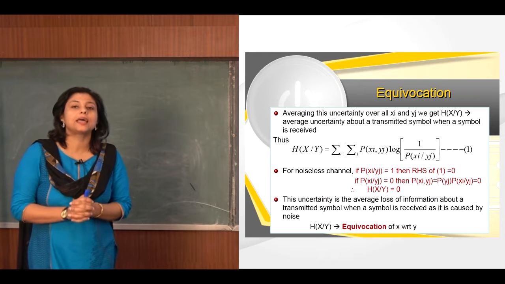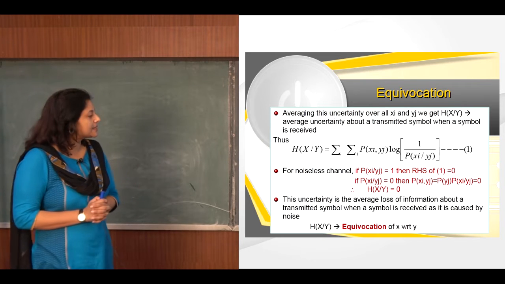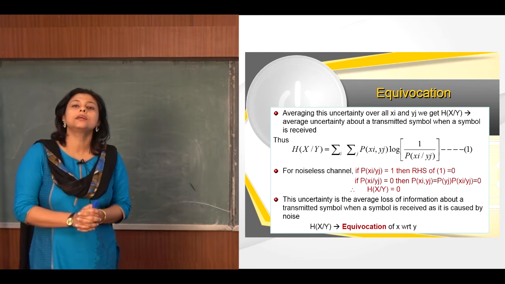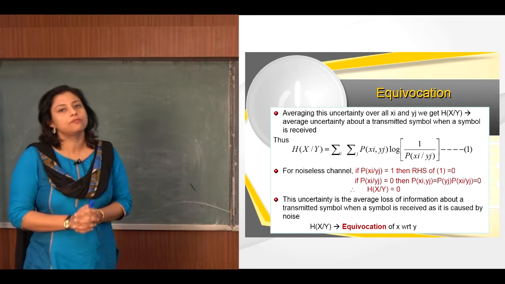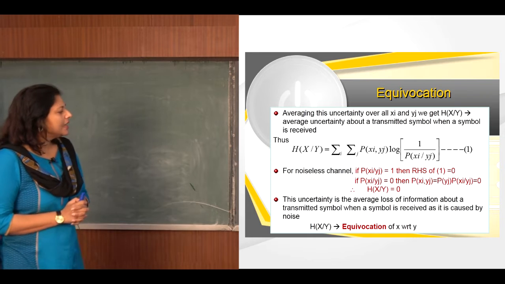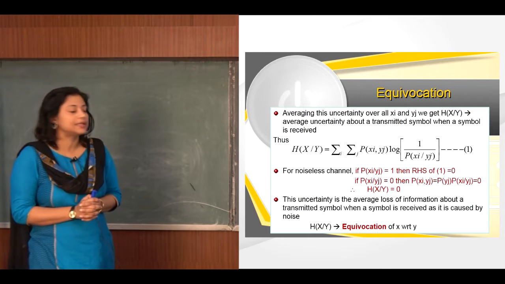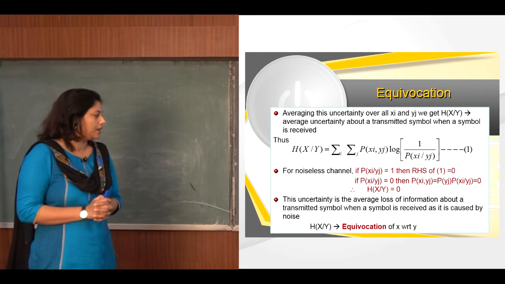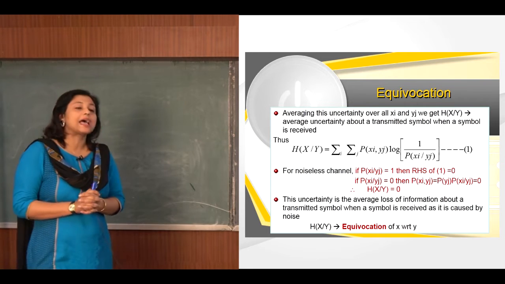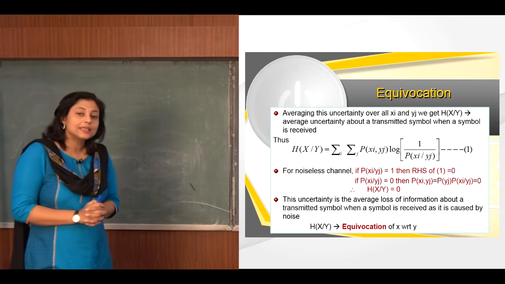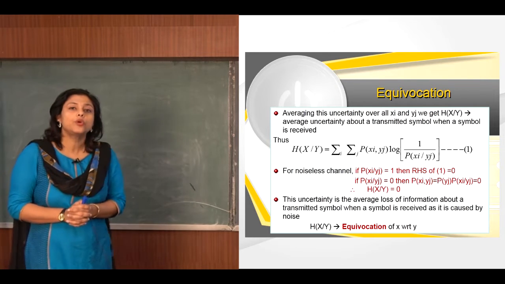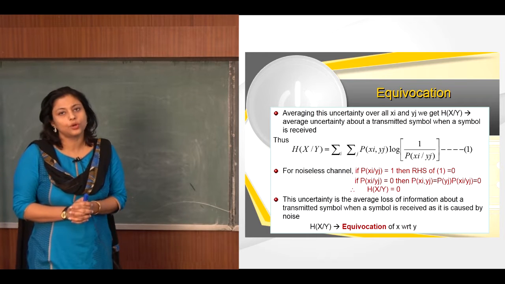So we can say in the absence of noise, H(X/Y) will be equal to 0. That means there will be no uncertainty in the transmission of signal x when yj is received. This uncertainty actually is the average loss of information about a transmitted symbol when a symbol is received, as it is caused by noise. Hence we can write H(X/Y) is the equivocation of X with respect to Y.